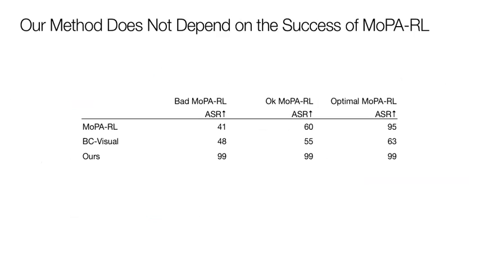To further analyze the dependency of our approach on the success of our state-based agent MOPA-RL, we use suboptimal MOPA-RL models to generate demonstration data and for critic weight initialization. Irrespective of whether MOPA-RL performs bad, okay, or optimally, our method can still achieve 99% success rate, which shows that our method is independent of how well the MOPA-RL and the BC policy perform.